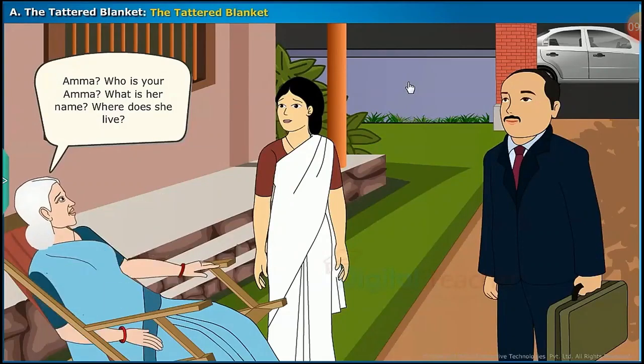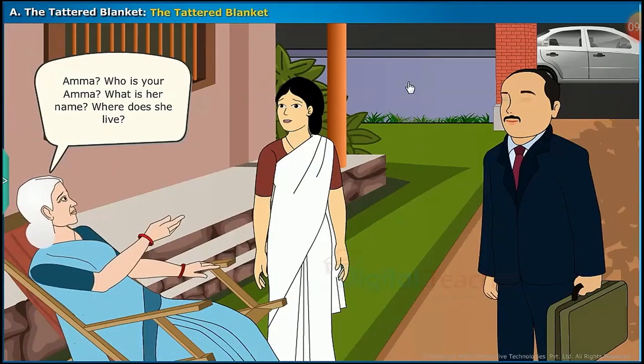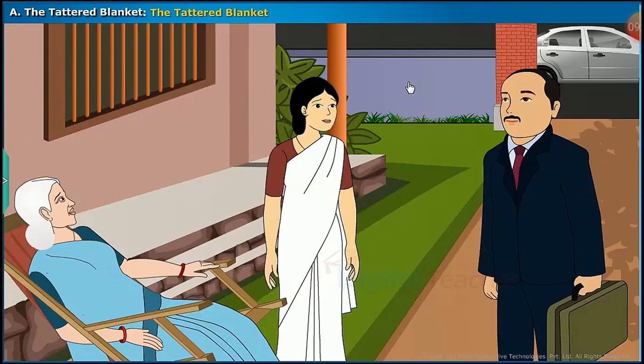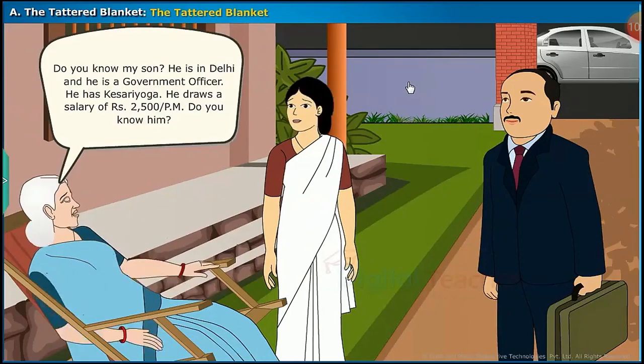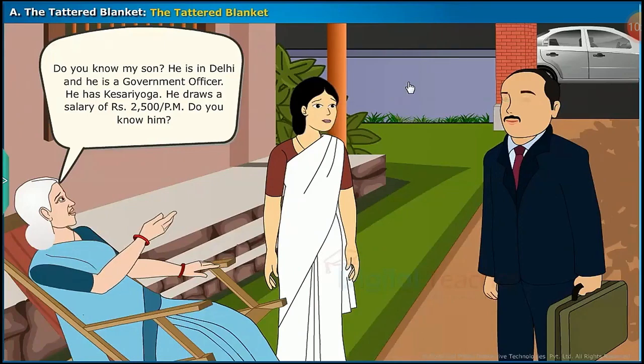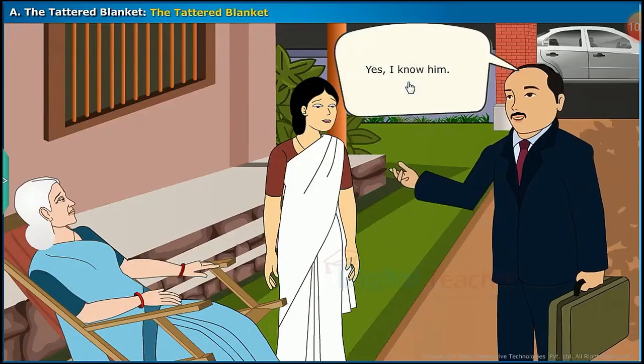Amma. Who is your Amma? What is her name? Where does she live? See, brother, this is what the situation of Amma these days. I'm really worried how to bring her memory back. Do you know my son? He is in Delhi and he's a government officer. He has Kesari Yoga. He draws a salary of rupees 2,500 per month. Do you know him? Yes, I know him.